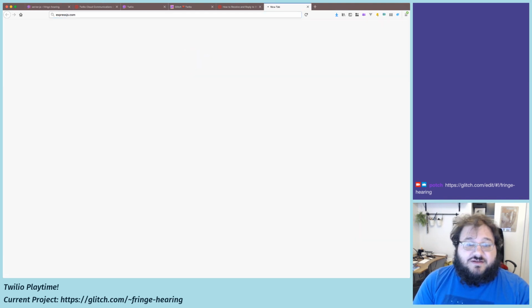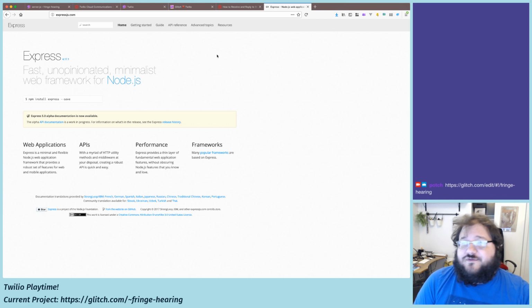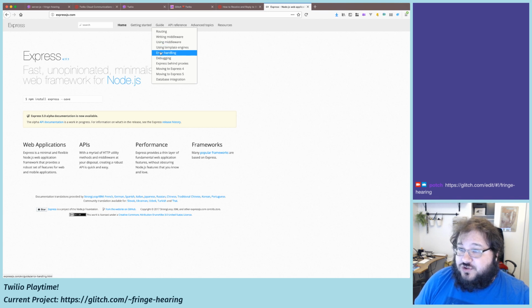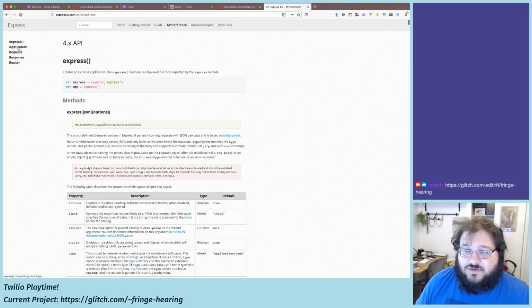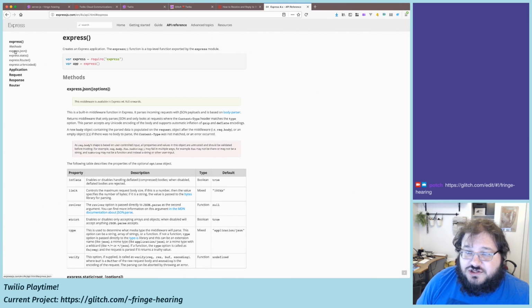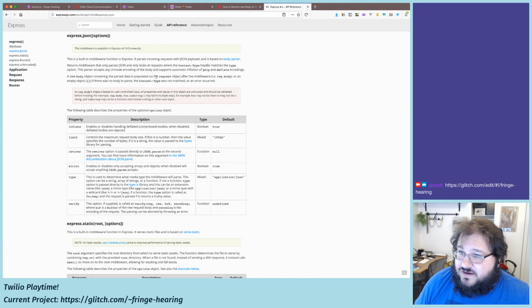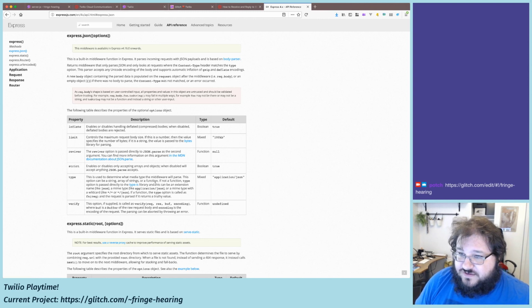But we need a body parser because the post we're receiving contains a body. We don't know if that's JSON or XML, but we need to be able to take that body and parse it and turn it into data that we can access from within Express. And I believe modern Express has a built-in mechanism for that, which is cool. It used to be you called in a package called body parser, and I believe it's now a default thing. So let's take a look at the Express application. Sure enough, there's express.json right here. This parses incoming requests with JSON payloads and is based on part of body parser. So they took body parser and integrated it into Express, which I think is super useful.